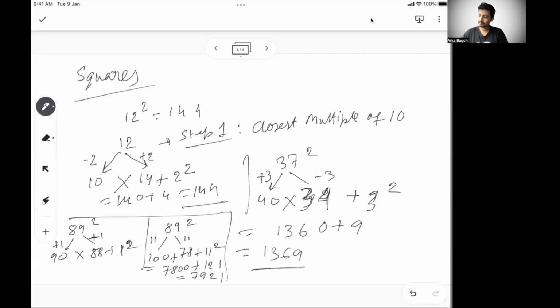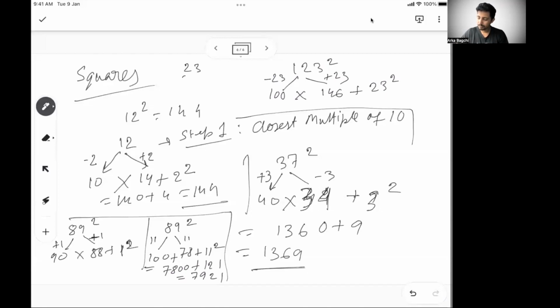So any number. Let's say I have to do 123 square. What I'll do, I'll go to 100. So 100, and I'll go 23 units down. So 23 units up will take me to 146. So I'll multiply this, and add back 23 square. If you are not confident about 23 square on top of your mind, you can use the same technique for 23 also. I'll show you.